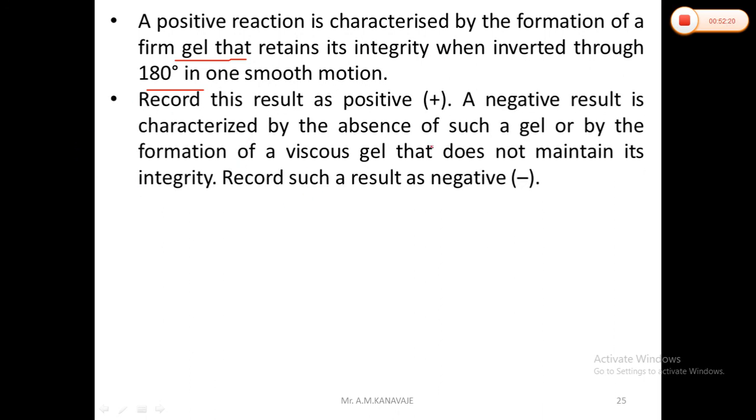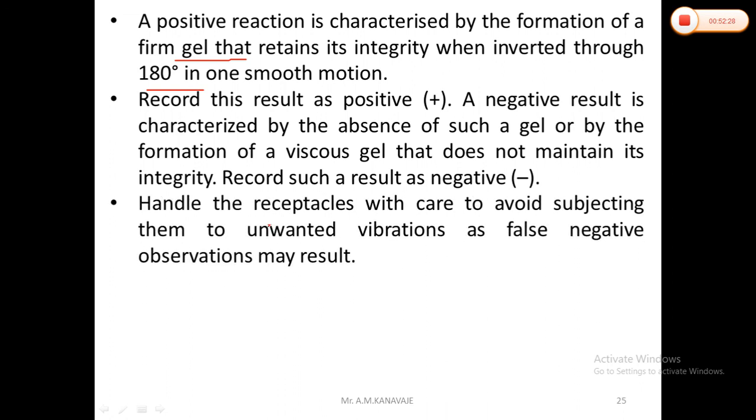A negative result is characterized by the absence of such a gel or by the formation of a viscous gel that does not maintain its integrity. That we record as a negative result. Then we have to handle the receptacles with care to avoid subjecting them to unwanted vibrations, as false negative observations may result.